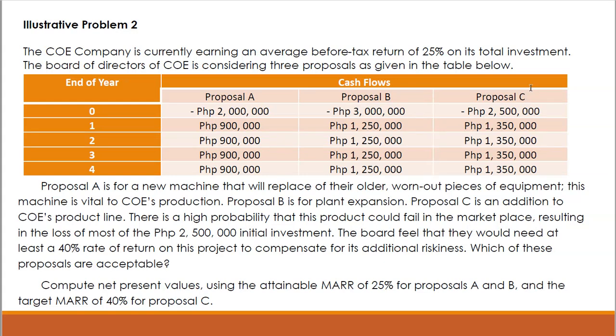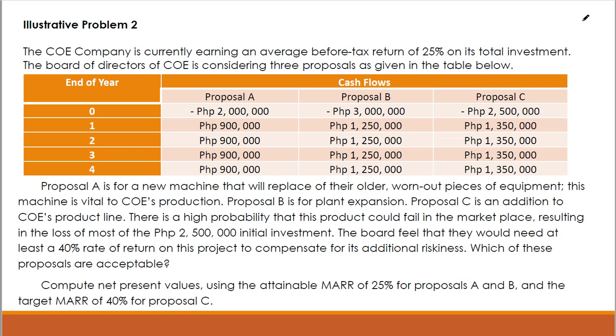Let us solve problem number two, still under revenue projects. Okay. Problem number two. The COE company is currently earning an average before tax return of 25% on its total investment. The board of directors of COE is considering three proposals as given in the table below.